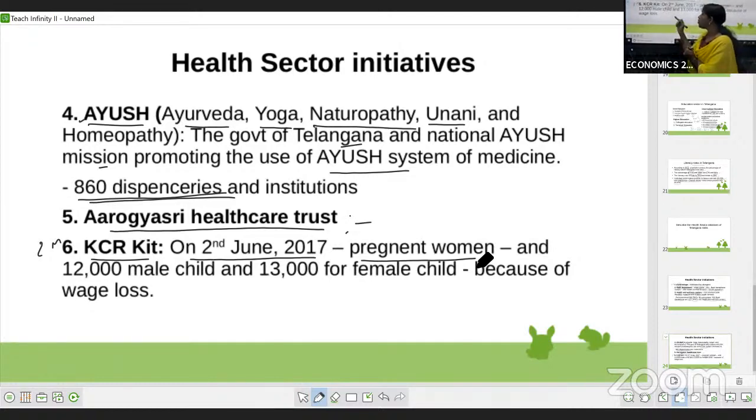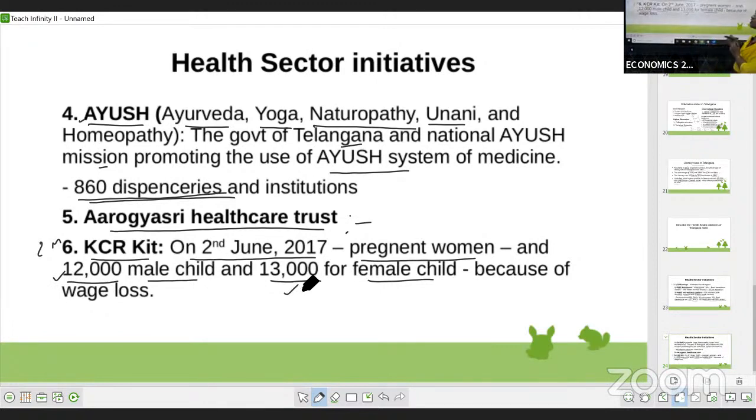So, along with this, what they are giving: if the woman gave a delivery for a boy child, then the government is giving some financial amount also. That amount is 12,000 rupees that they are giving to that woman. If she gave birth to a girl child, then she is receiving 13,000 rupees. Why are they giving this amount? Why 12,000 rupees for the boy child? Why 13,000 rupees for the girl child?